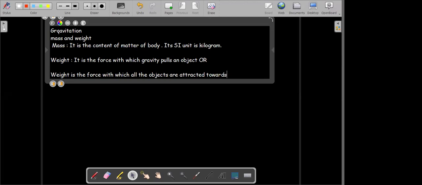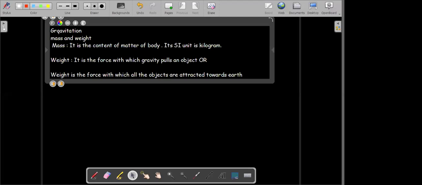So the force with which all the objects are attracted towards the earth, that we call the weight. So weight is the force with which all the objects are attracted towards the earth or towards the center of the earth. You can also say weight is the force with which gravity pulls an object.